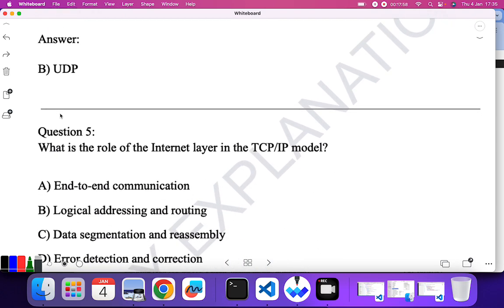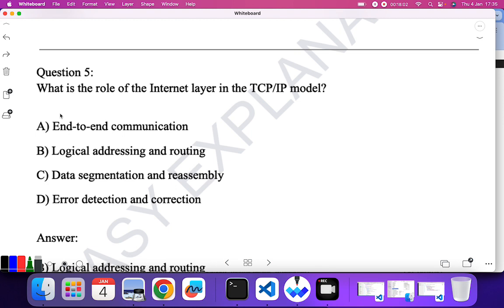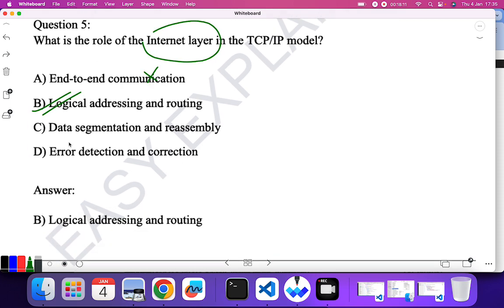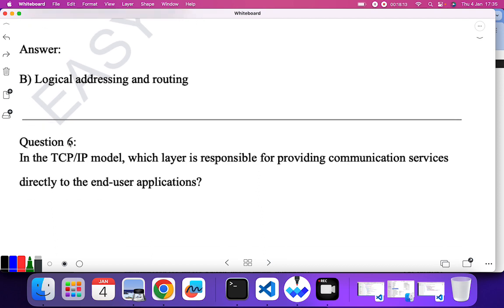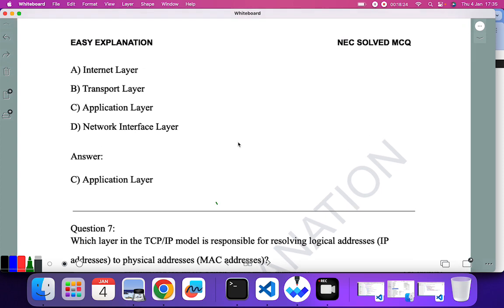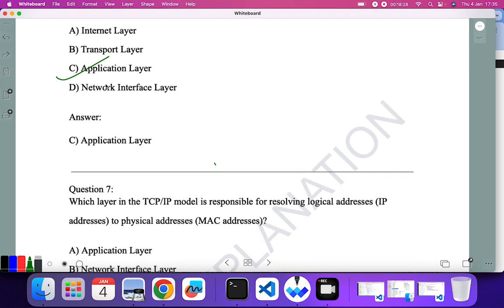What is the role of internet layer in TCP/IP model? Internet layer means network layer in OSI. It is equivalent to network layer of OSI. So internet communication, logical addressing and routing is the correct answer. In TCP/IP model, which layer is responsible for providing communication services directly to end user application? If you are communicating with the end user, it is always provided by the application layer.